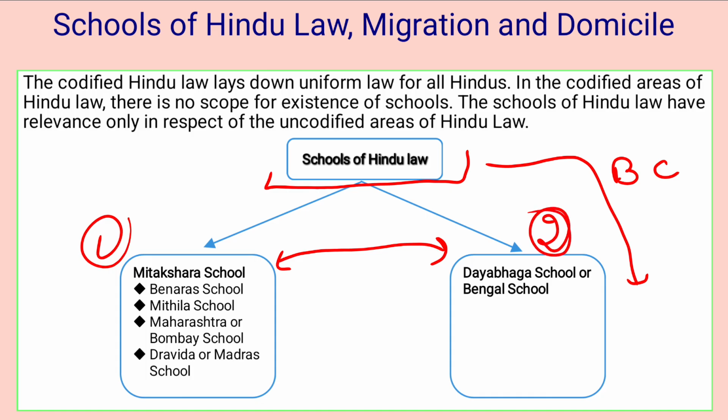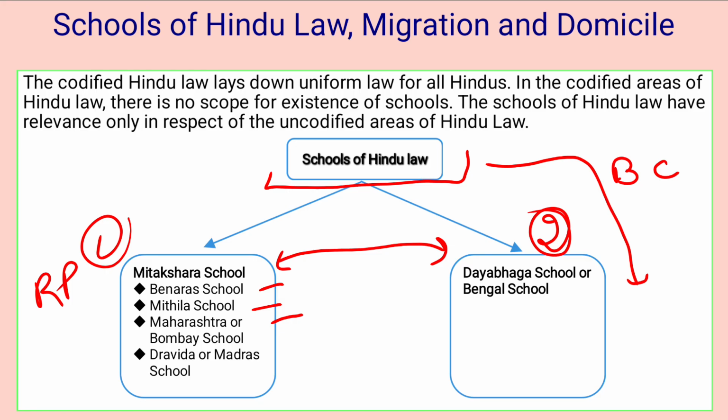Okay, Mitakshara school was further divided into four sub schools. These are Banaras school, Mithila school, Maharashtra school or Bombay school, and Dravid or Madras school. If we talk about these schools in brief, Banaras school extends to the whole of northern India except in rural Punjab, where the customary law prevailed.